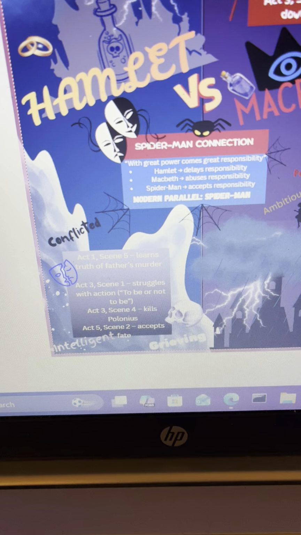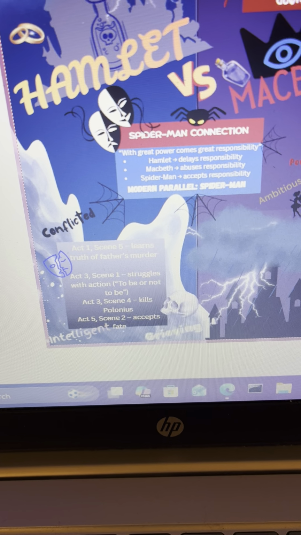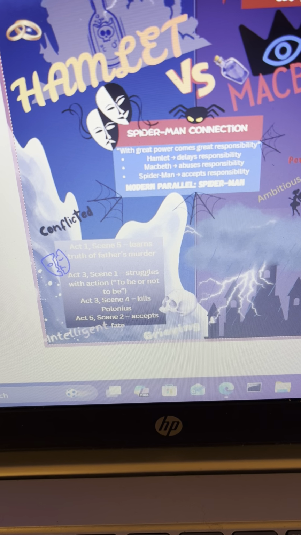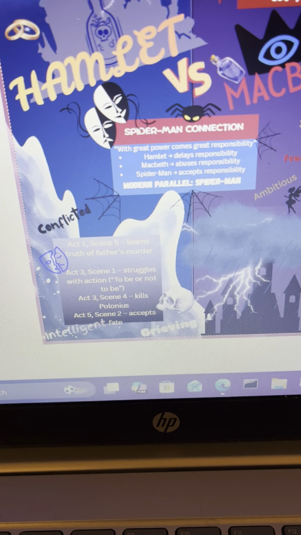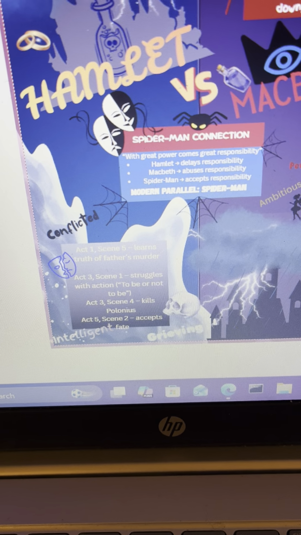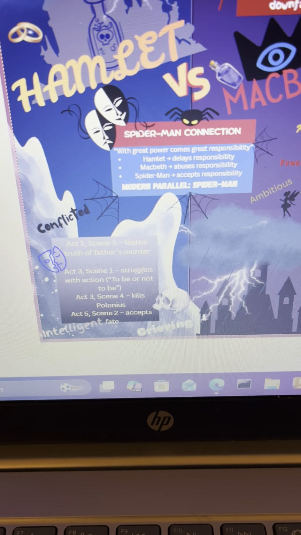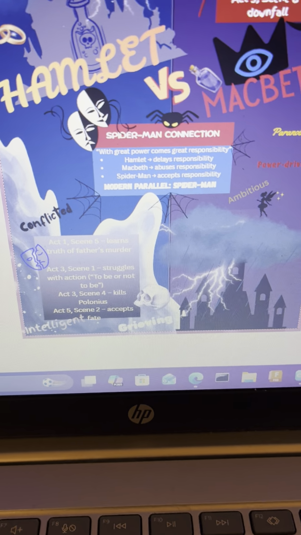In conclusion, both Hamlet and Macbeth show that power and responsibility come with consequences. Hamlet's hesitation and Macbeth's ambition lead them towards tragedy, while Spider-Man serves as a modern example of accepting responsibility and growing from it. Through these characters, Shakespeare has demonstrated the choices we make ultimately shape our destiny. Thank you for watching.